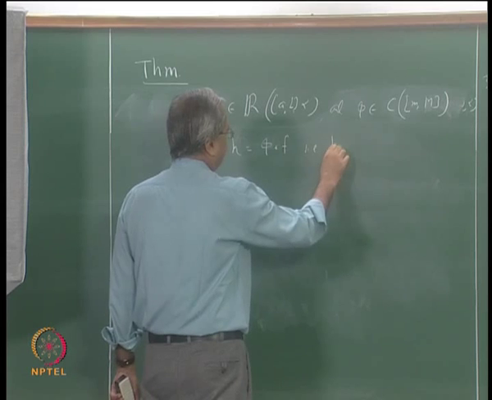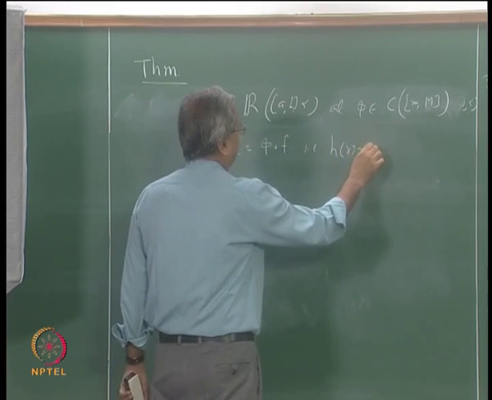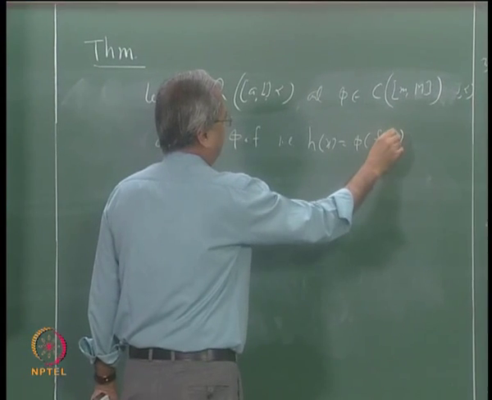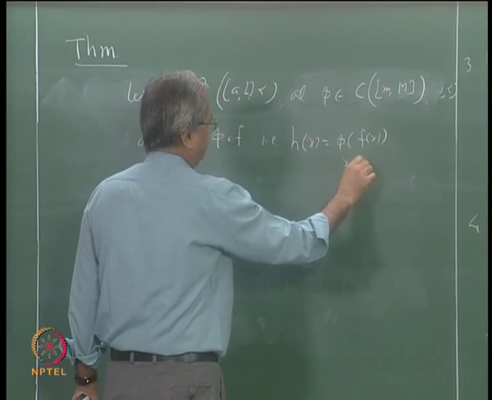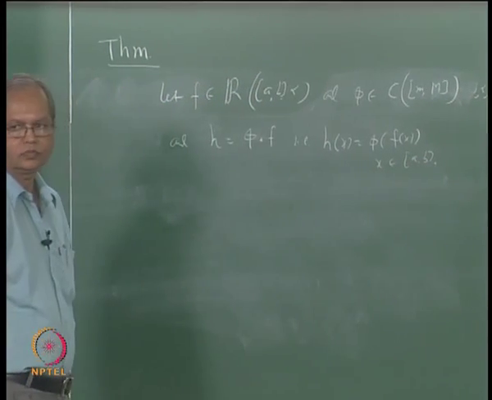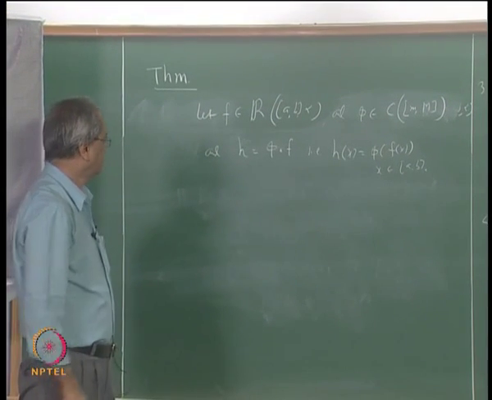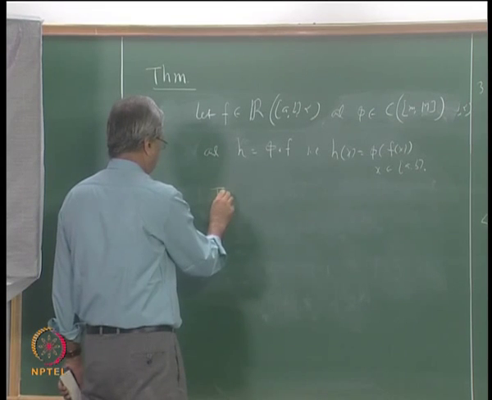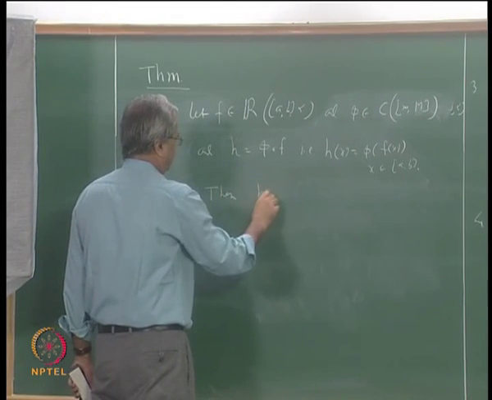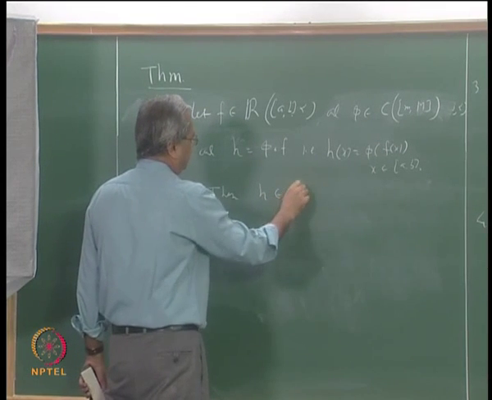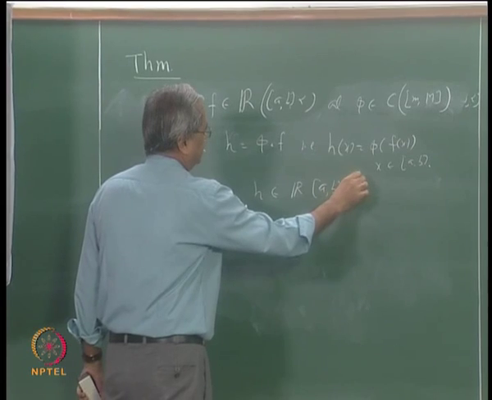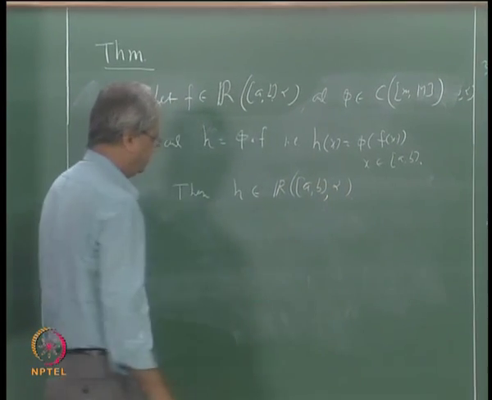That is what we mean: h at x is equal to phi of f(x) for each x in [a,b]. Then h is Riemann-Stieltjes integrable with respect to the function alpha.